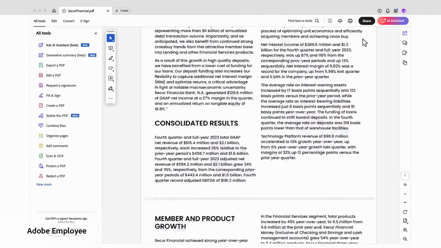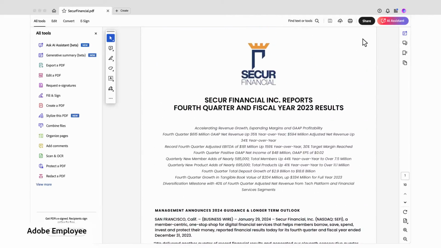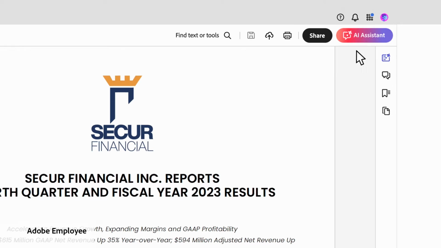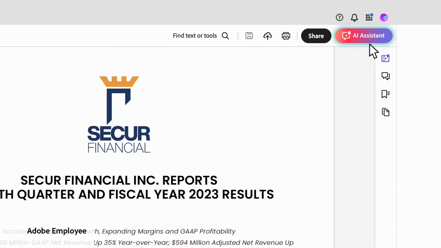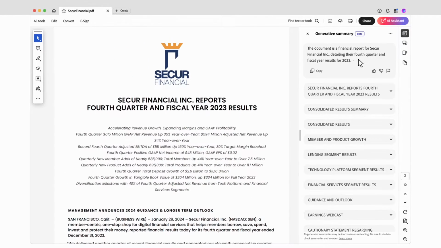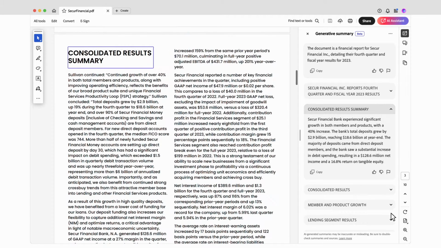Reading through a report and writing a summary can take hours, but with the help of AI Assistant in Acrobat, I can get that done in just a few minutes. I click the Generative Summary button and get to know the document. An outline is created, and I can click through each section.